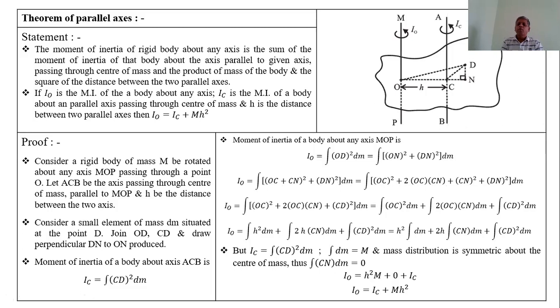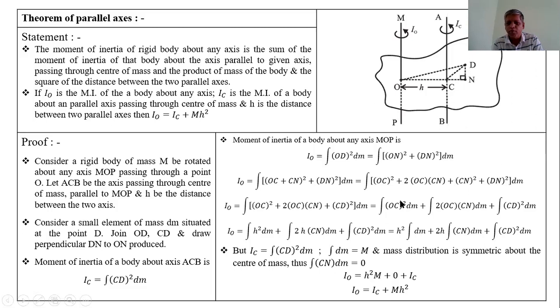But also from the figure, also from triangle CND, CD is the hypotenuse, angle N is 90 degrees, therefore this is a right angle triangle, and according to Pythagoras theorem, CD square is equal to CN square plus DN square. That means instead of CN square plus DN square, we write CD square.